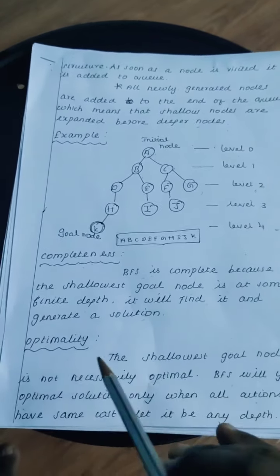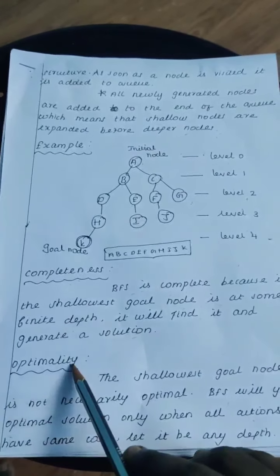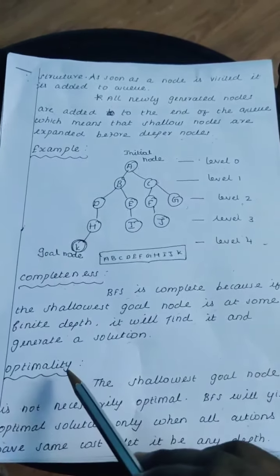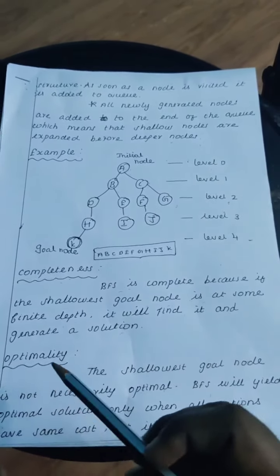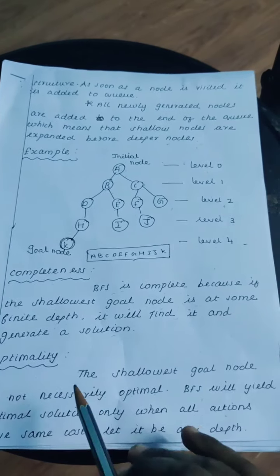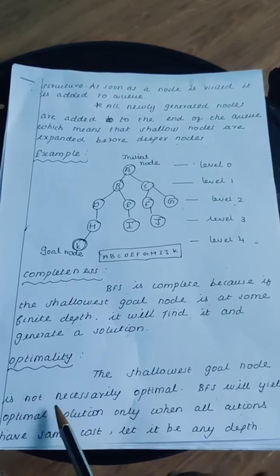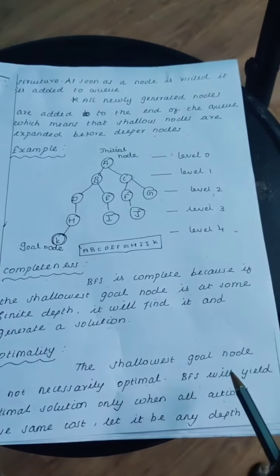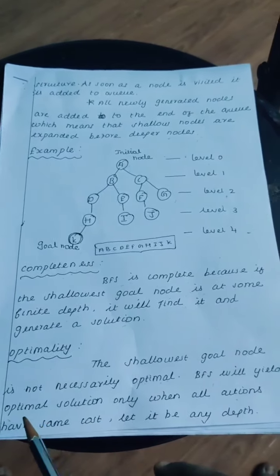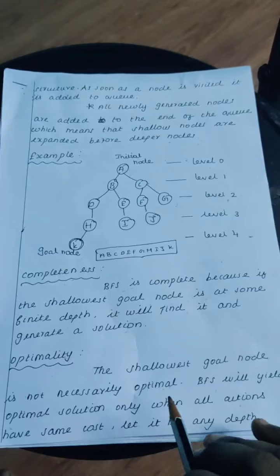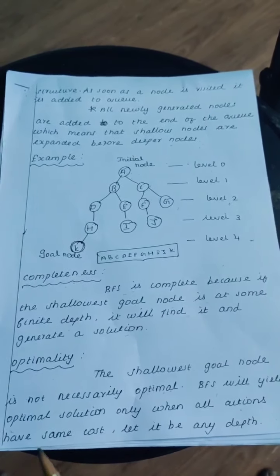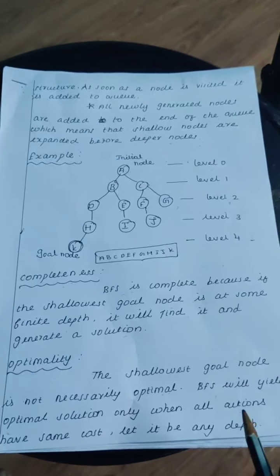The next thing is optimality. Optimality can also be known as correctness or most favorable or most desirable, etc. The shallowest goal node is not necessarily optimal. BFS will yield an optimal solution only when all actions have the same cost, let it be of any depth.